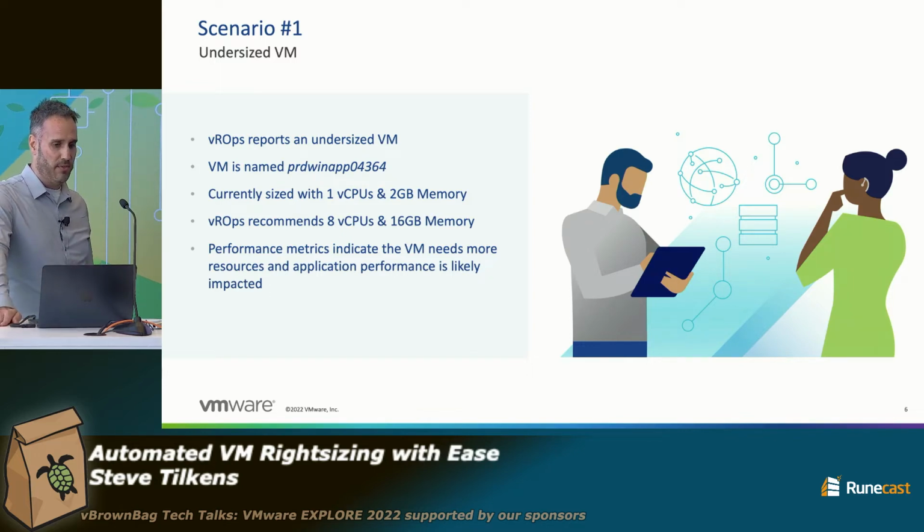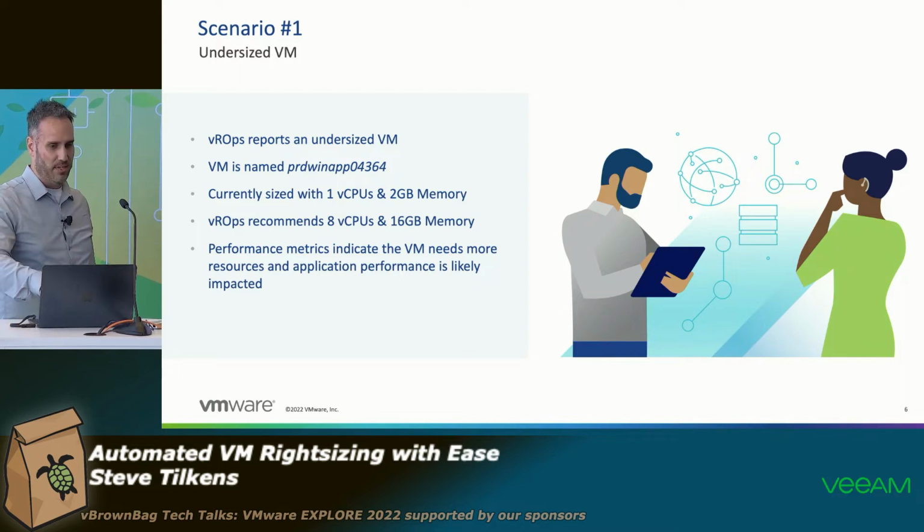So imagine VRops tells you you have an undersized VM. That VM is named PRD Win App 04364, right? Pretty common naming convention that I see a lot, things like that, right? It's currently sized with 1 vCPU and 2 gigs of memory, but VRops recommends 8 and 16. And sure enough, if you look at VRops or vCenter performance metrics, you can see it's definitely kind of pegged and probably experiencing some application performance issues, right?